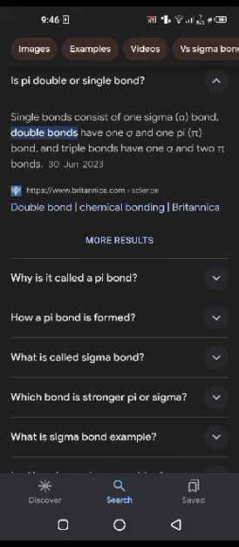Pi bond or single bond. A single bond consists of 1 sigma bond. Double bonds have 1 sigma and 1 pi bond. Triple bonds have 1 sigma bond and 2 pi bonds.